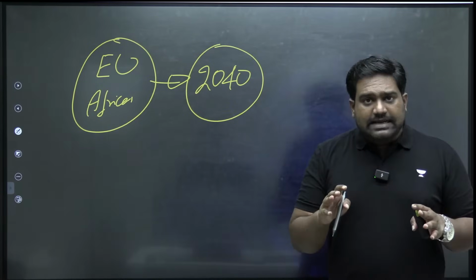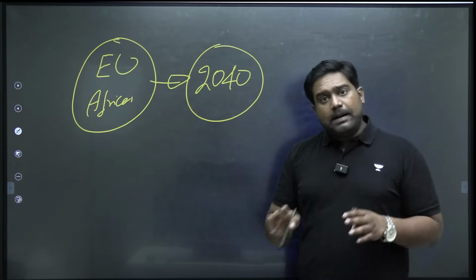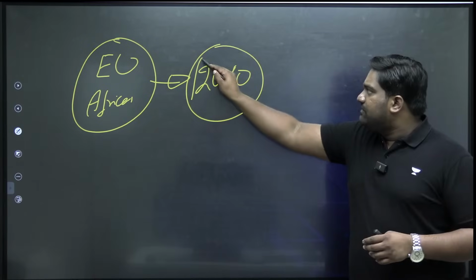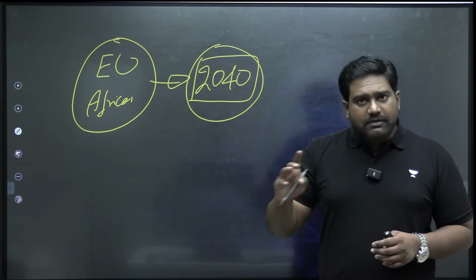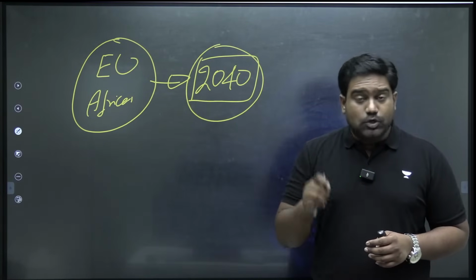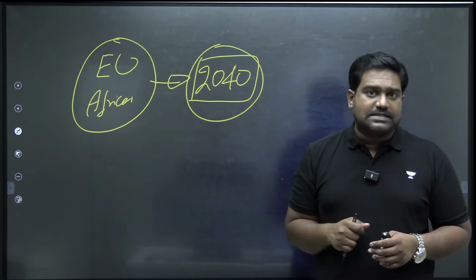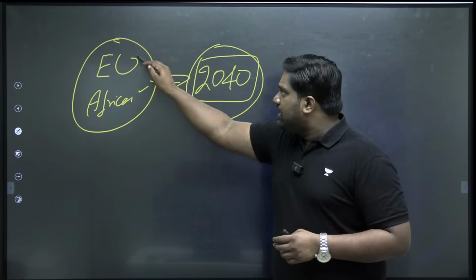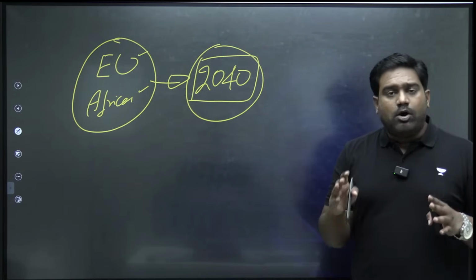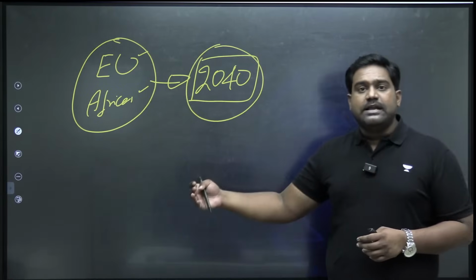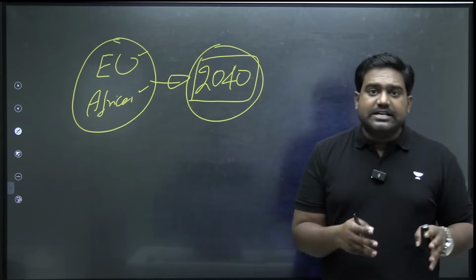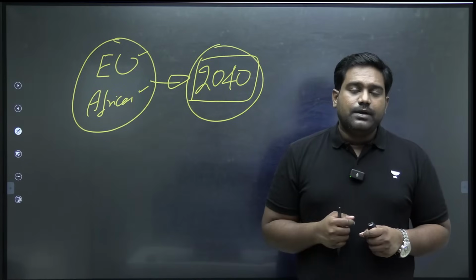They are already accepting a binding target that somewhere around 2040 we should keep a final target by which we should eliminate plastics, not just single-use plastics, but all kinds of plastics. So African countries and European countries are largely on board. But India, US, Russia, Saudi Arabia, Iran, and a few others are hesitant to accept these targets.